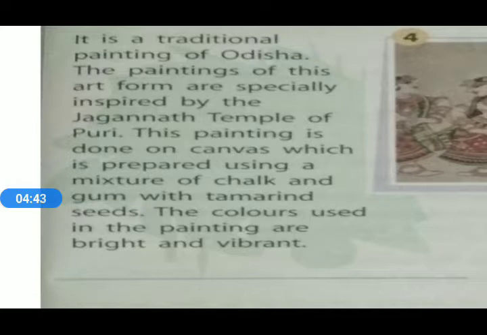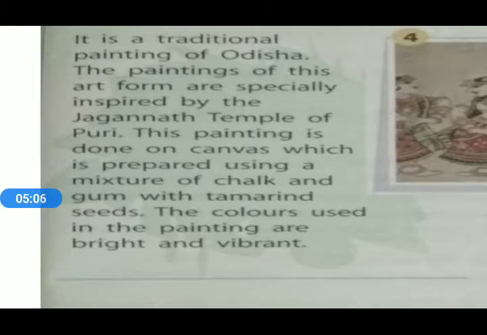The paintings of this art form are especially inspired by the Jagannath temple of Puri. The painting is done on canvas, which is prepared using a mixture of chalk and gum with tamarind seeds. The colors used in the painting are bright and vibrant.